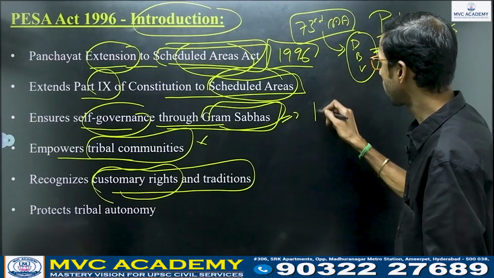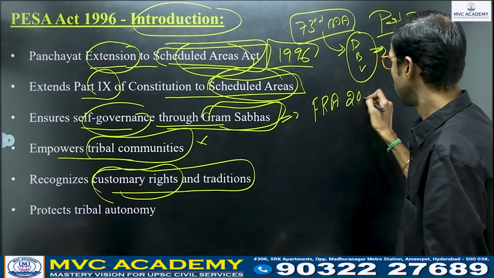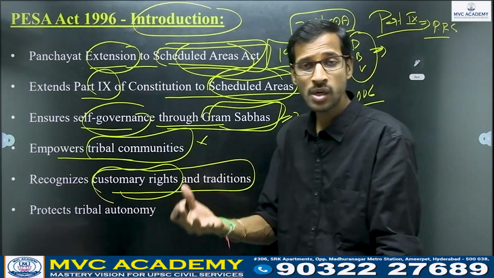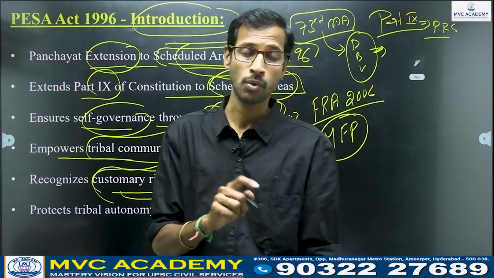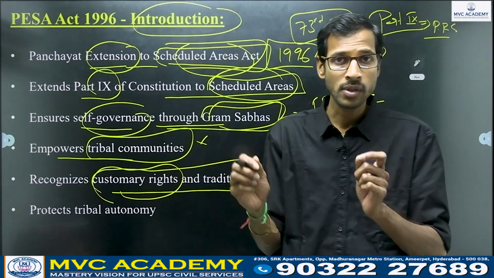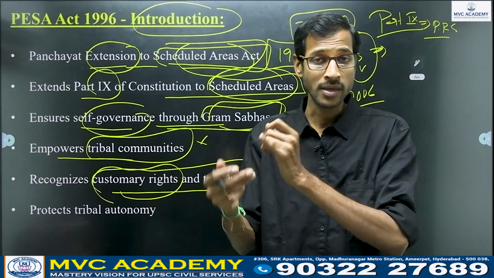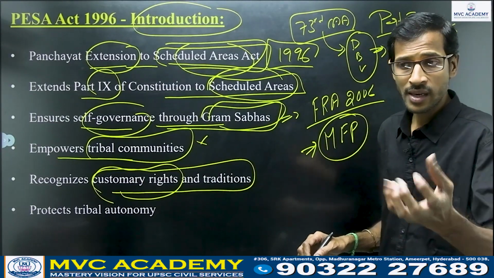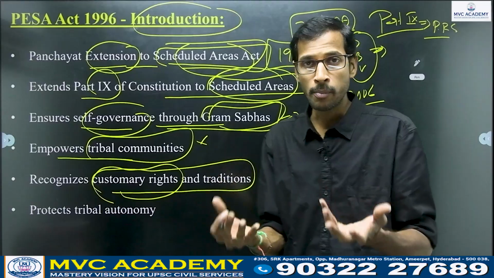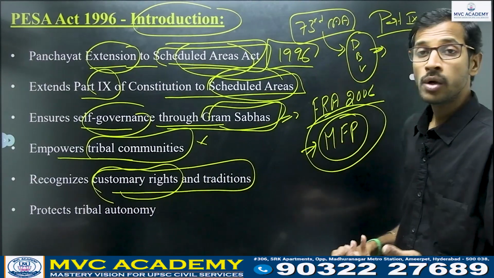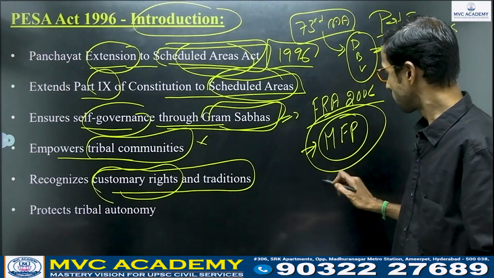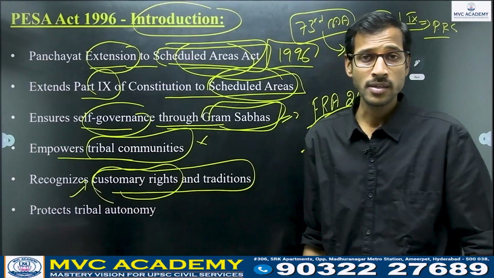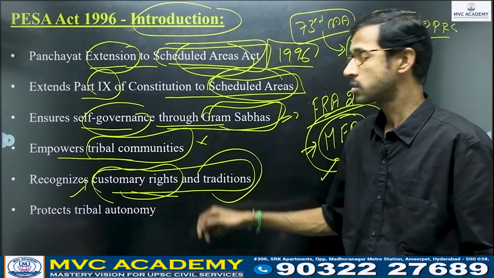According to the Forest Rights Act 2006, they have been given the minor forest produce also, right? So they can use the minor forest produce, means non-timber products, whatever is available. For example, honey, bamboo, these types of produce they can utilize, they can collect, they can use, they can sell. That is the main authority given to the tribal people by the Forest Rights Act 2006, that is minor forest produce, right?